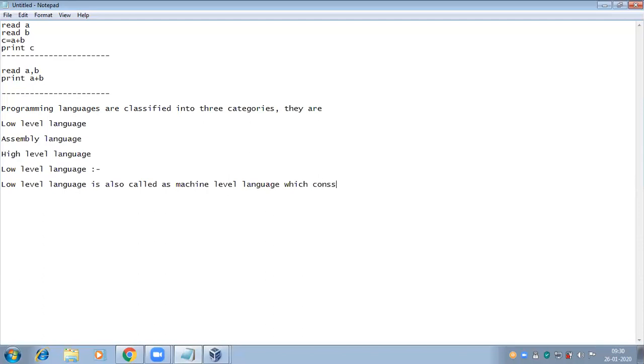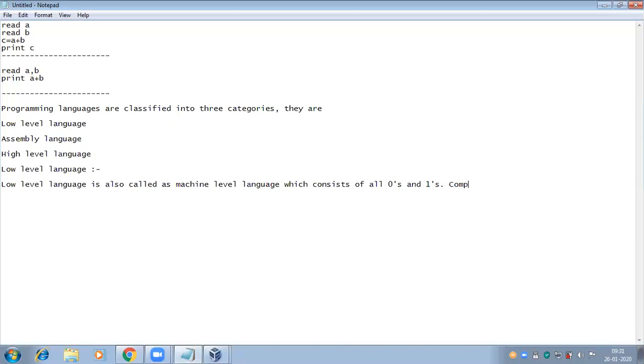It consists of all zeros and ones, like an on or off button. True or false: all true values are ones, all false values are zeros.